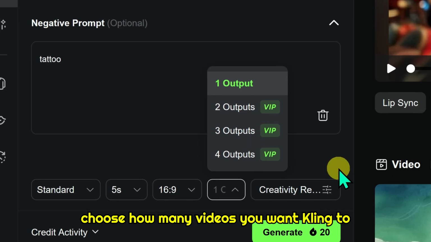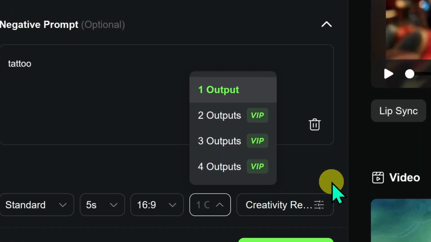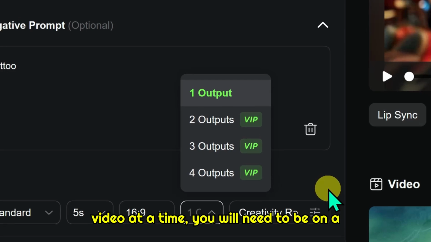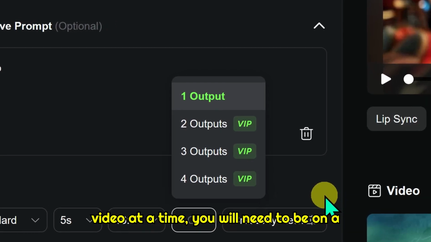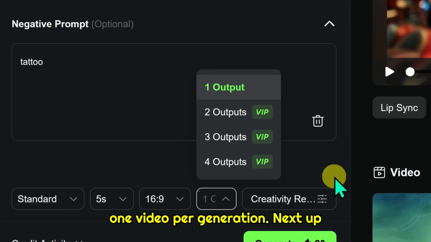Now let's take a look at the generating count section. This lets you choose how many videos you want Kling to create in one go. Just a heads up though, if you want to generate more than one video at a time, you will need to be on a premium plan. On the free plan, it's one video per generation.